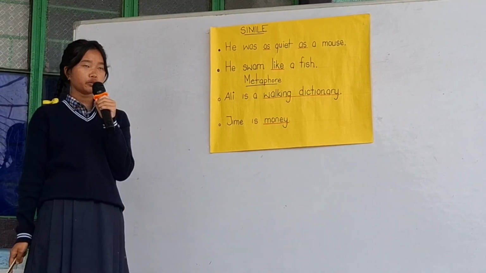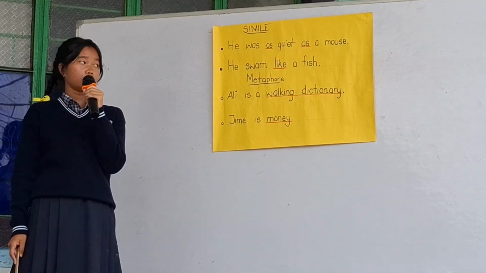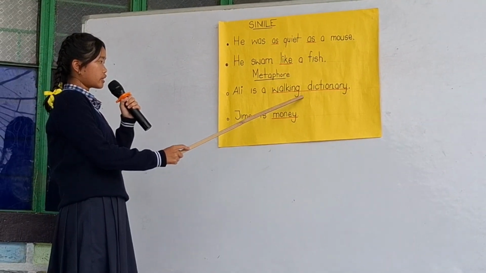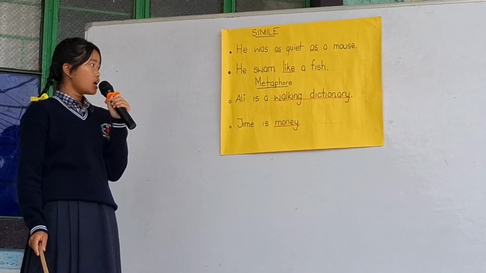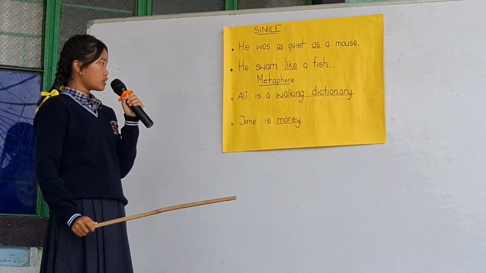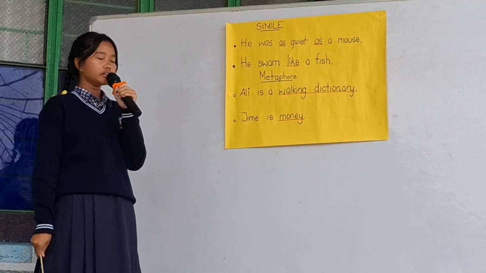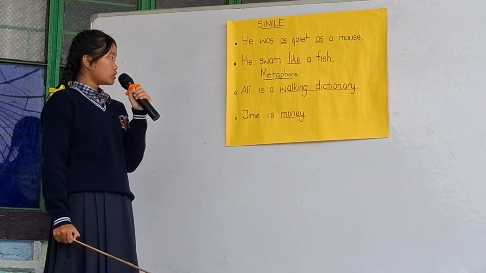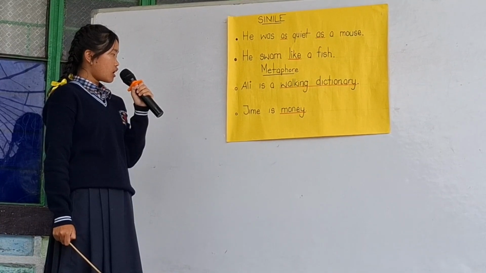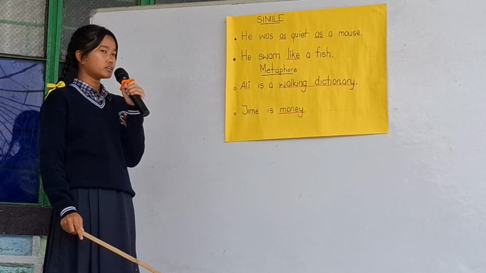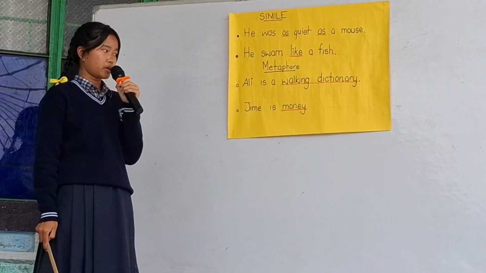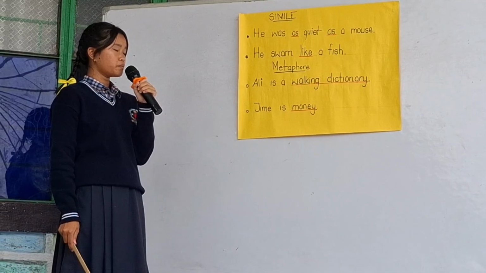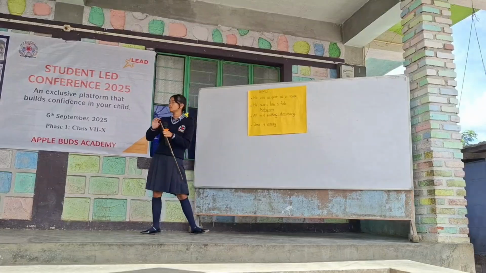Metaphor compares two different things. Something is something else. Ali is a walking dictionary. Here, we know that Ali is not a dictionary. It suggests how great his vocabulary is and word meaning. Time is money. Time literally is not money. It describes how valuable time is like money.